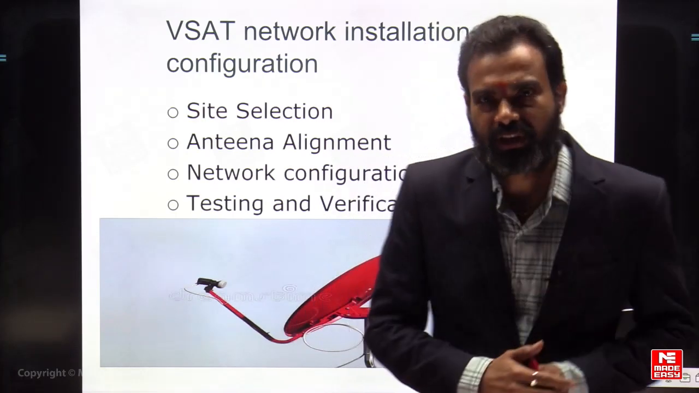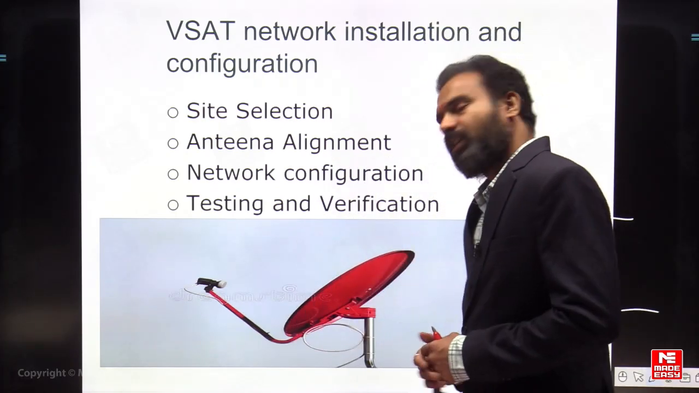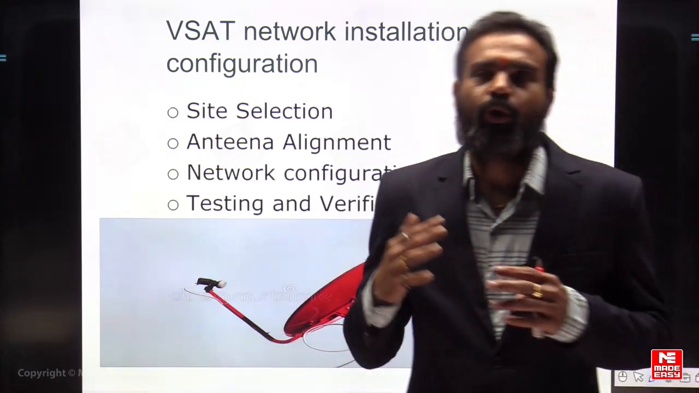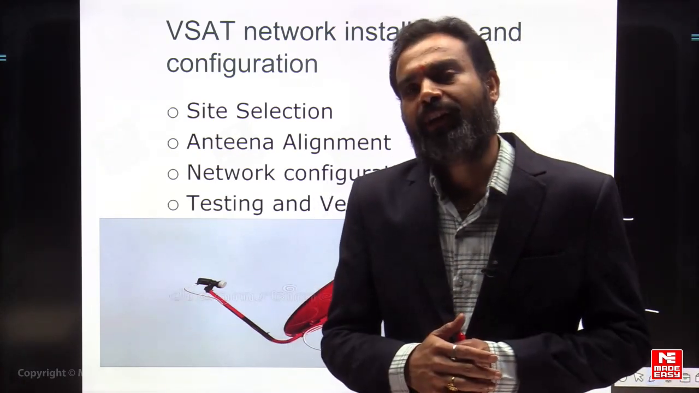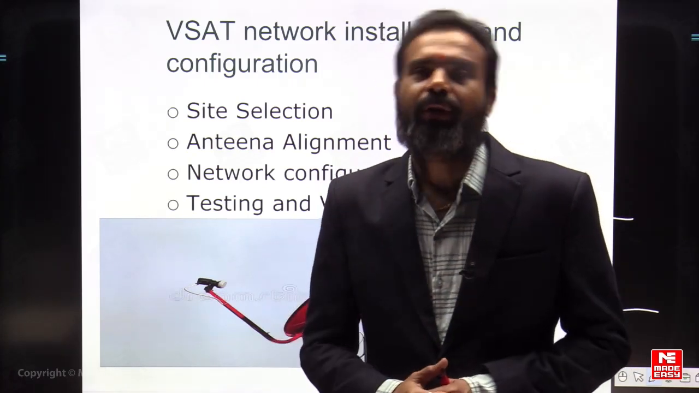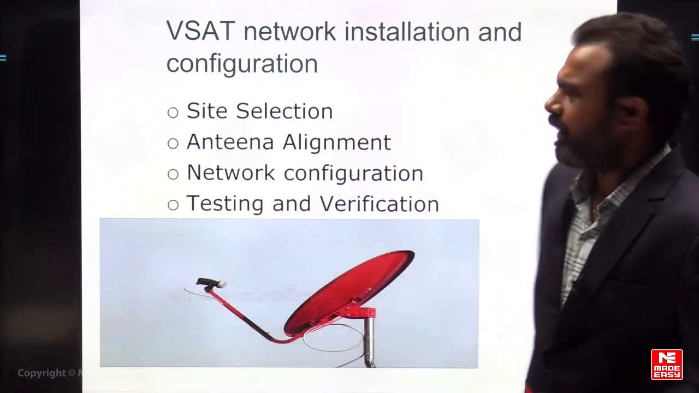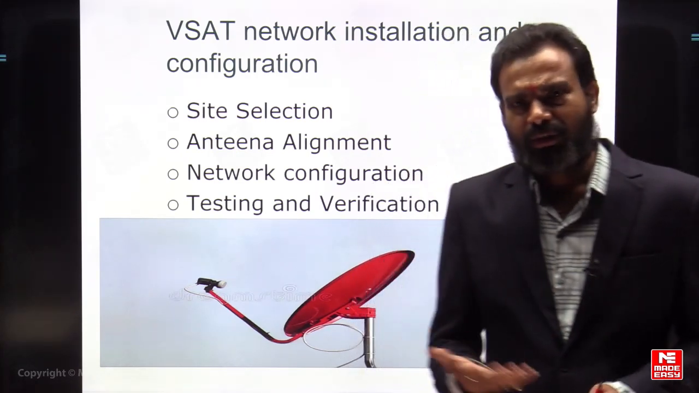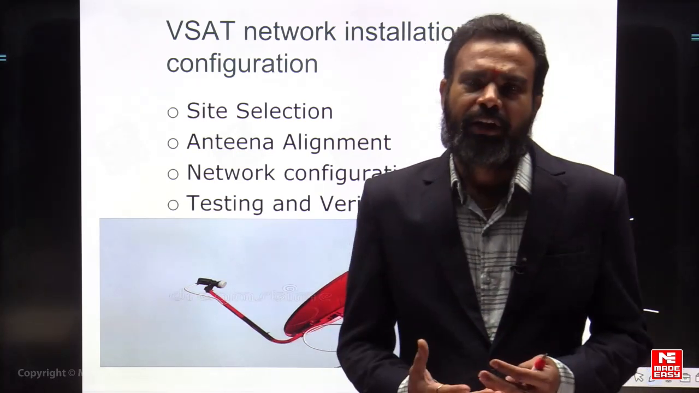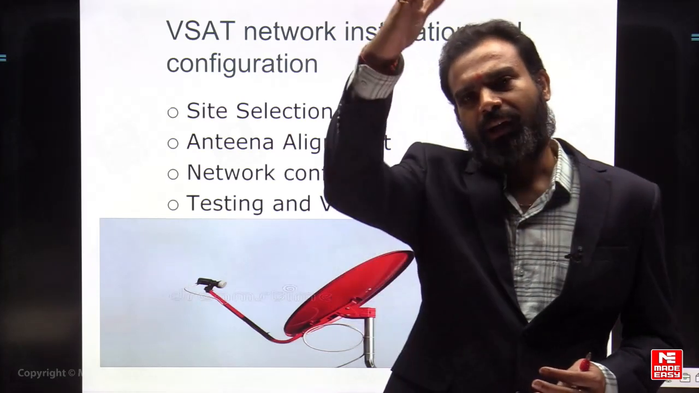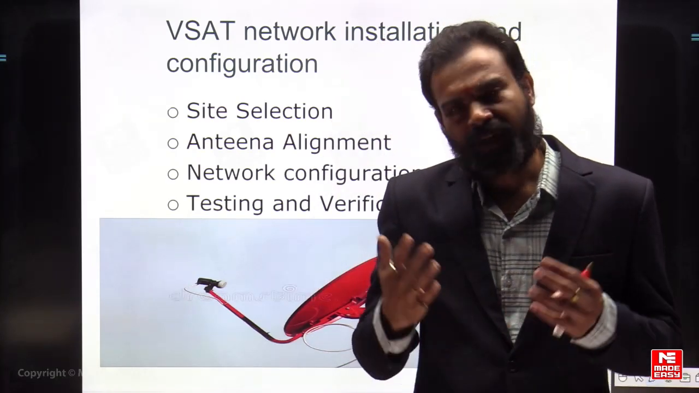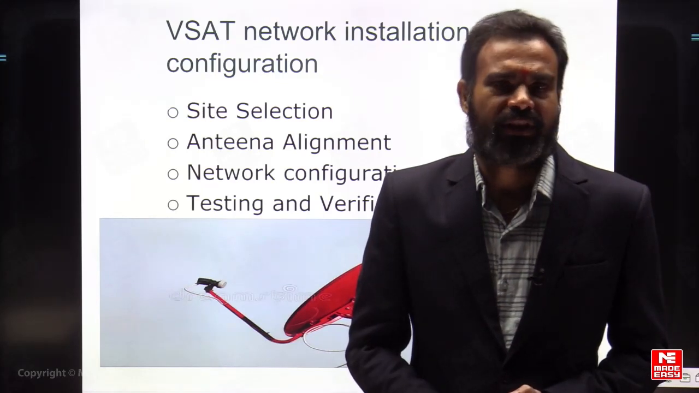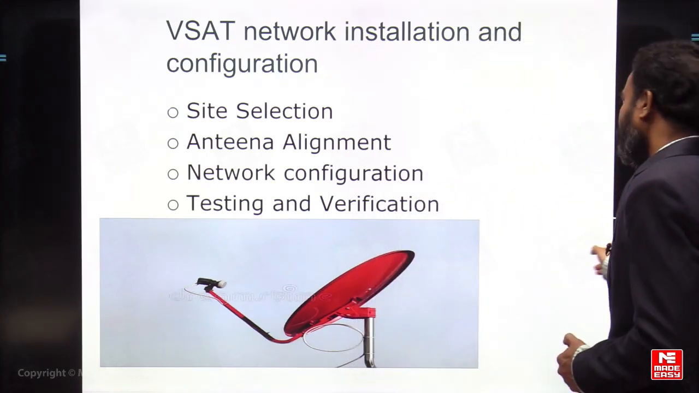Once the configuration is done, we go for testing and verification. After testing and verification, if your signal is being received with a good amount of dB levels, then we can proceed to use your VSAT terminal. So, this is the basic thing. Installation is quite easy: select the area, place the antenna, connect to the satellite, provide the network configuration, and check it for testing purposes. That is a very simple process.